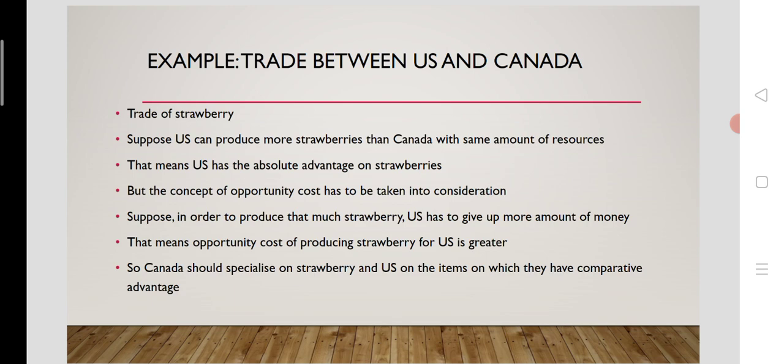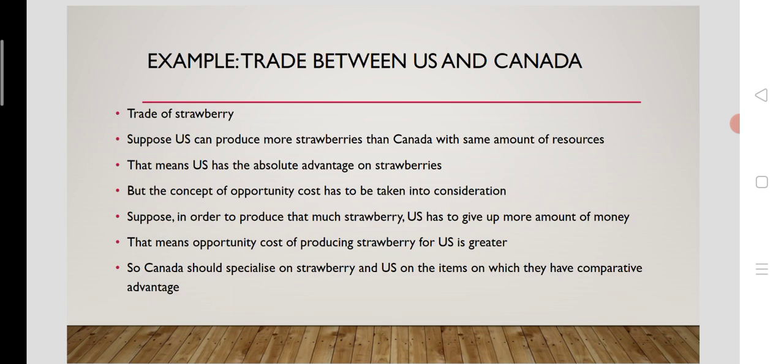Here the opportunity cost of producing strawberry by the United States is greater. So when that is greater, the United States should not produce strawberry, and they should specialize in other commodities, not in strawberry. So it should be left to Canada. They may produce it as they have the comparative advantage in strawberry.